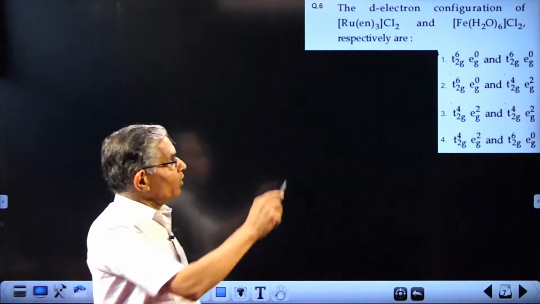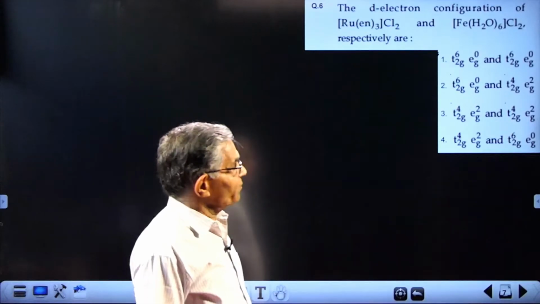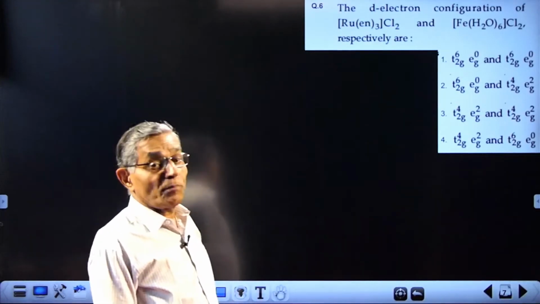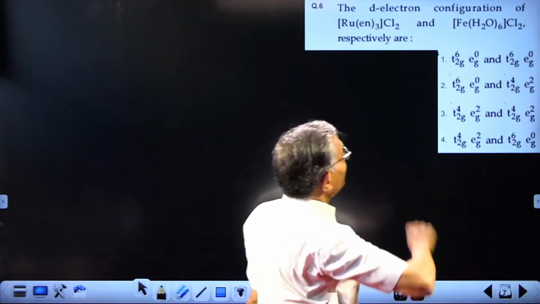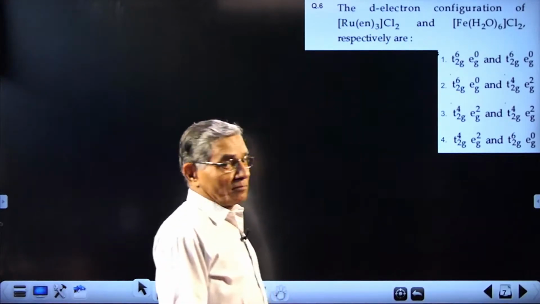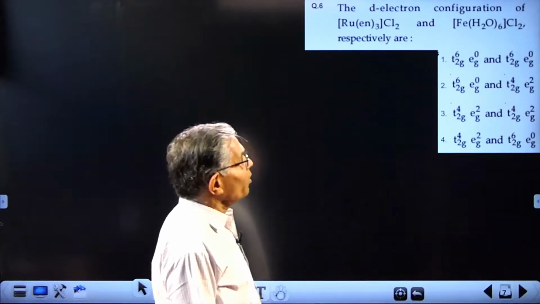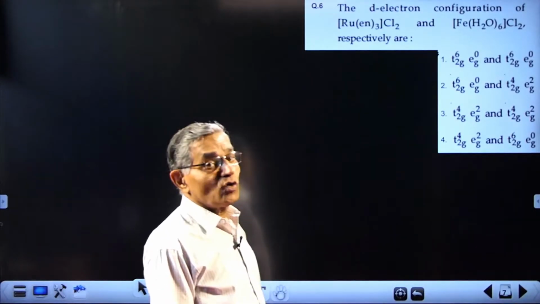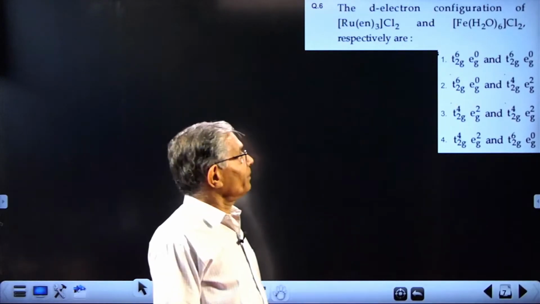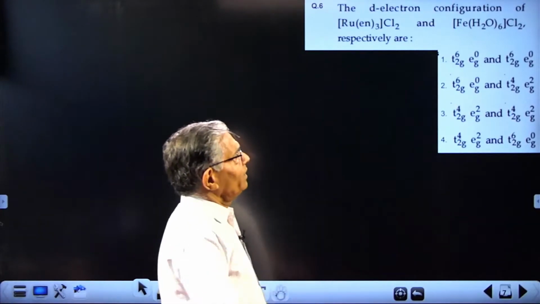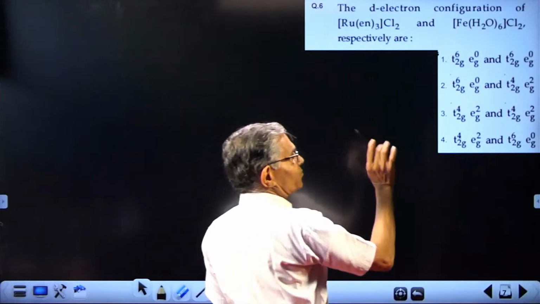Now we move on to the next question, number 6. A question from coordination chemistry, coordination complexes. The d electron configuration of the ruthenium ethane-1,2-diamine complex and the iron aqua complex. Iron and ruthenium belong to the same group, but just for variety they have given 2 complexes, that's all.